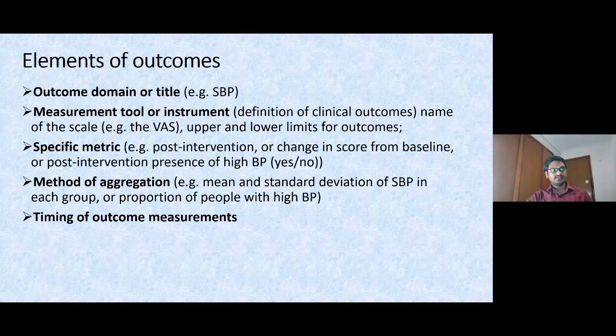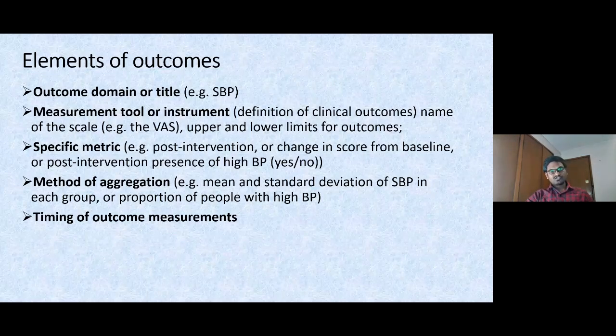If we have SBP less than 140, we consider that the intervention acted very well in those patients. Next, timing of the outcome.